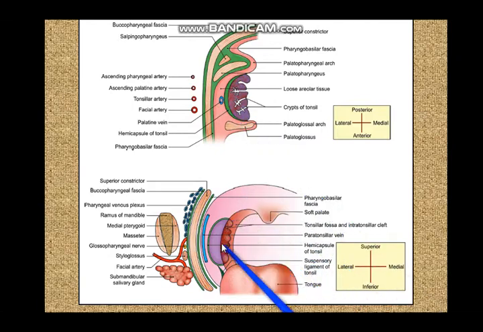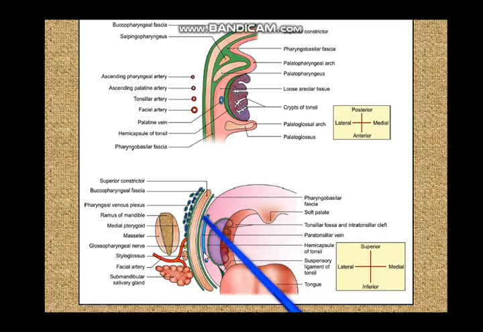Now if you look at the relations of the tonsil, you can see that above it is adherent to the soft palate, below it is adherent to the tongue by the suspensory ligament, the medial surface is pitted and uneven because of the crypts and the collections of lymphocytes, and the lateral surface contains the capsule. Outside it is a prominent paratonsillar vein, still outside it is related to the superior constrictor.